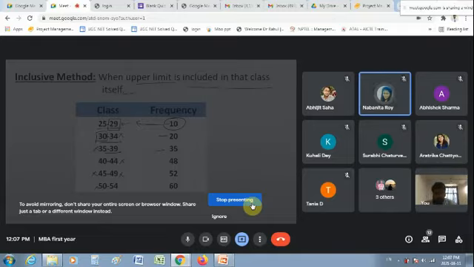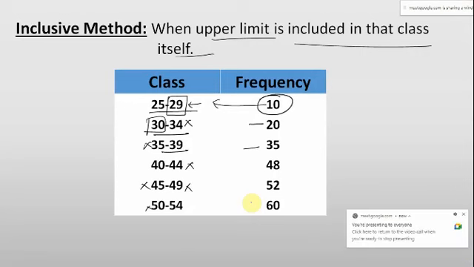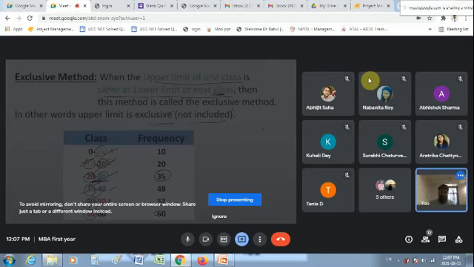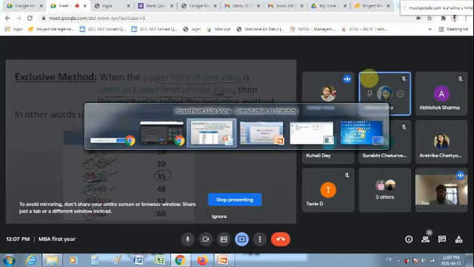Yes, sir. It's clear. Now you might recall that in almost all the questions of statistics, we have used the exclusive method or the inclusive method. Which method have we used so far, when in your school time or your graduation time you studied statistics somewhere in any of your subjects? Exclusive method or inclusive method? Exclusive. Yes, so mostly exclusive.